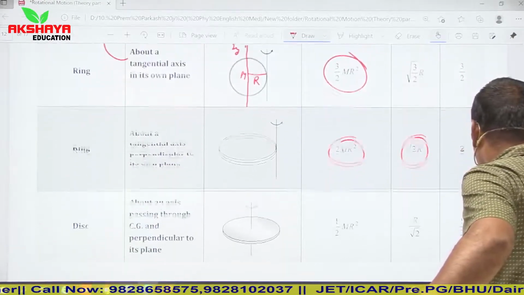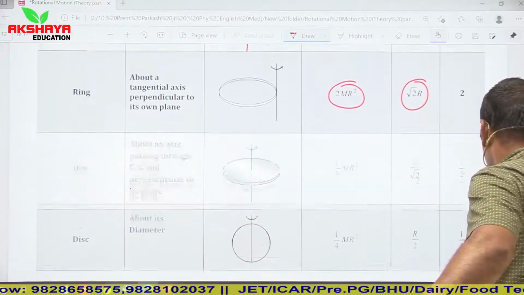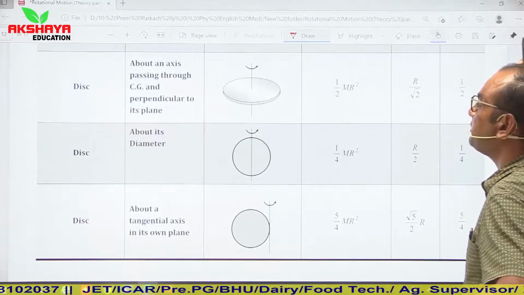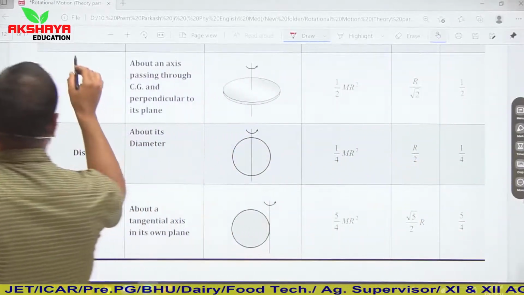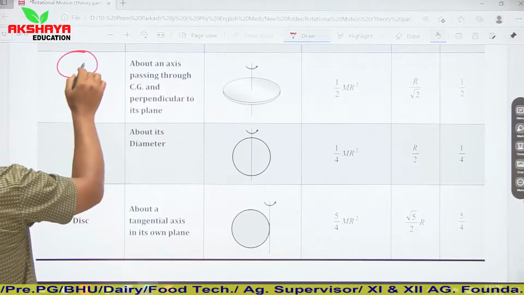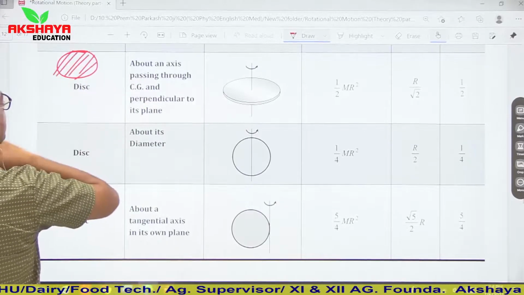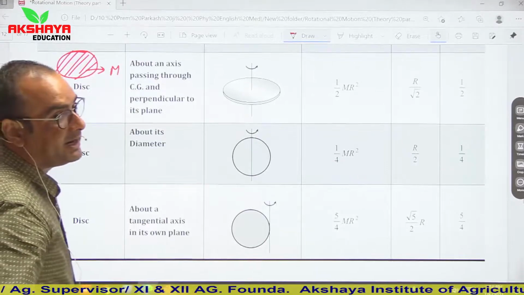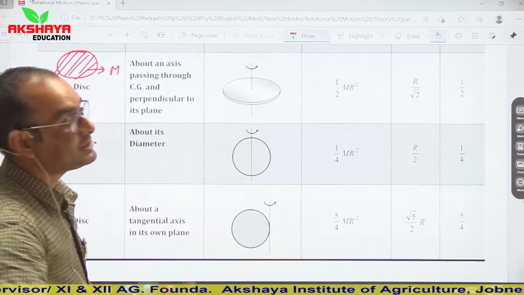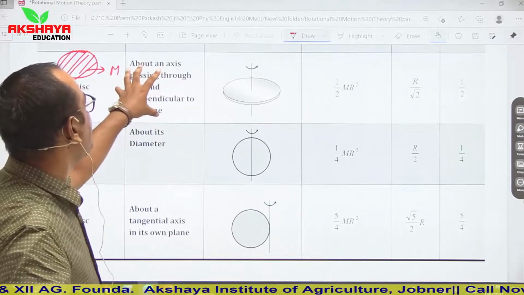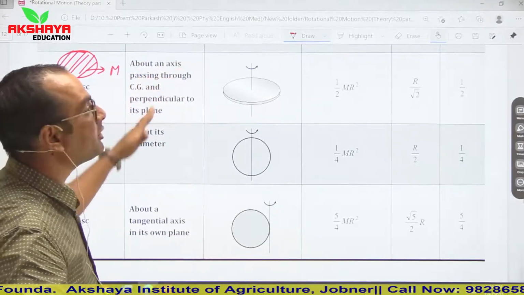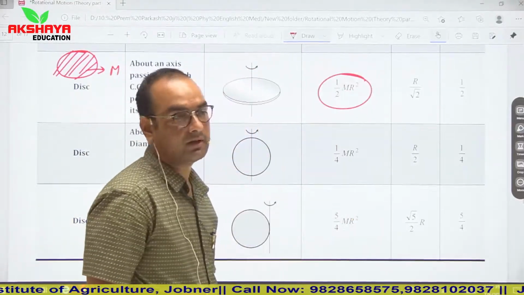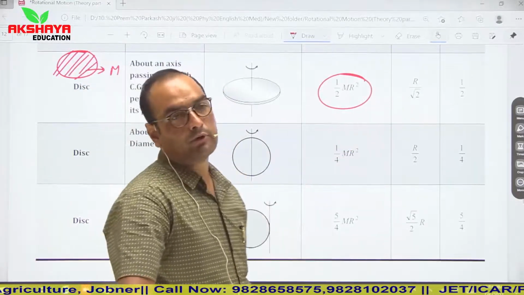Now disk. So in case of disk, mass is distributed uniformly. Let us say this is disk. So ring was hollow, and here mass is distributed uniformly in complete area. So let us again say its mass is capital M and radius is capital R. So again डिस्क के लिए भी बच्चों अपन चारों case use करेंगे. तो इसके center of mass से पास होने वाली axis के लिए which is perpendicular to the plane, what will be, it will be half MR square. Radius of gyration R upon root 2.